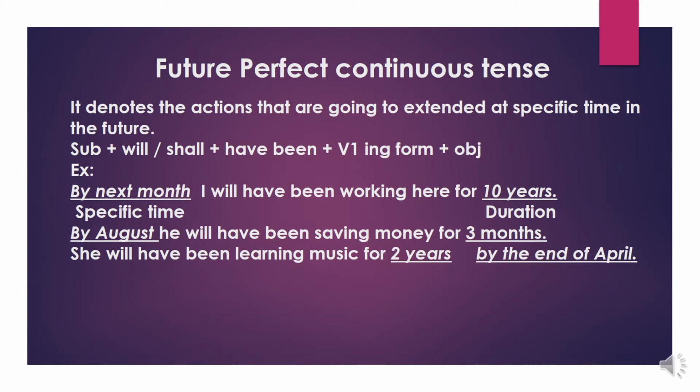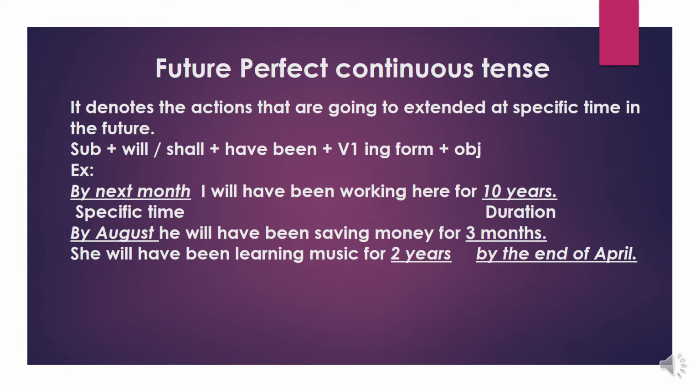Okay, see here. By next month, I will have been working here for 10 years. Means in this sentence, the action of working might have started in the past. It will have been continuing at a specific time in the future. Here the fixed, specific time mentioned is by next month.